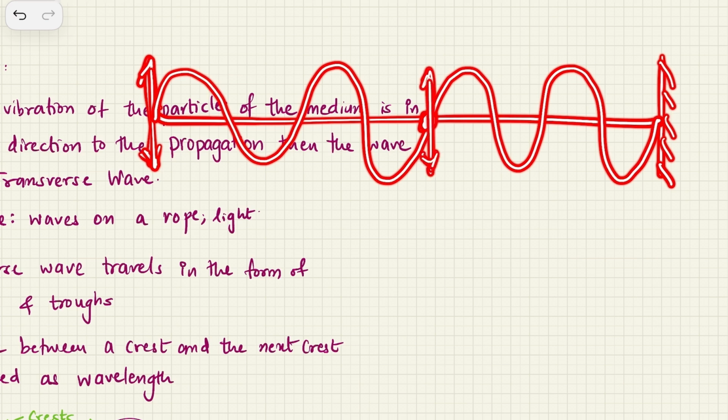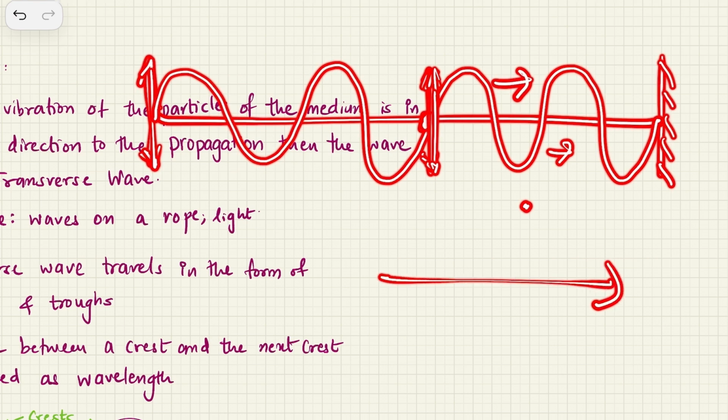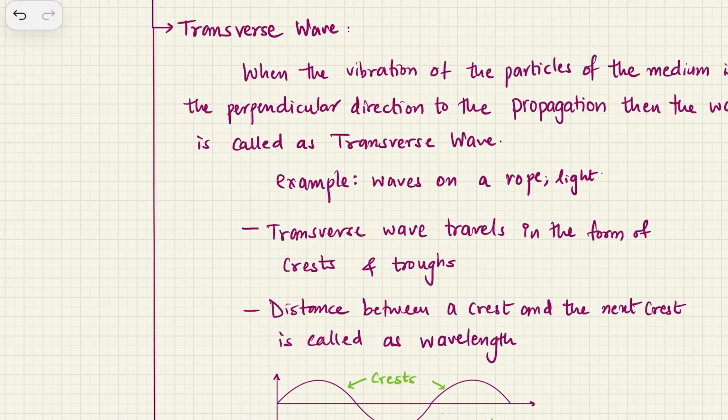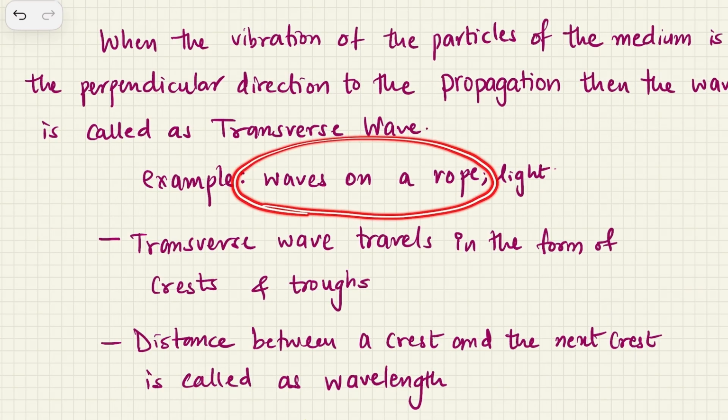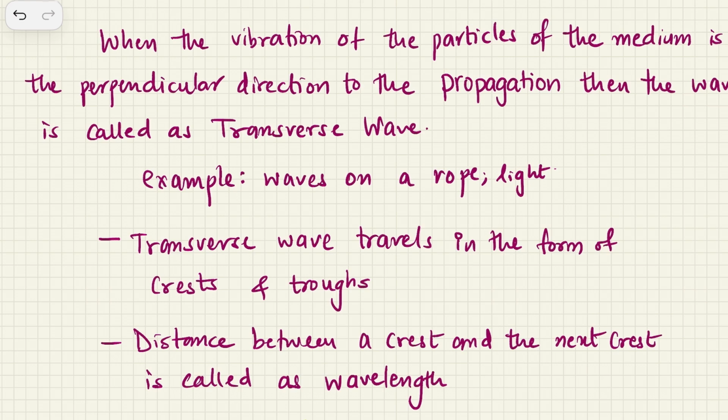So this is vibrating up and down, however, the wave is moving forward. Now this implies that when the wave is moving in one direction and the particles are vibrating perpendicular to the direction of the propagation, such a wave is called a transverse wave. So the best example would be waves on a rope, or light is also a transverse wave. So light is also one of the best examples of a transverse wave.